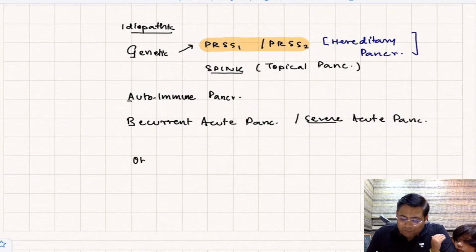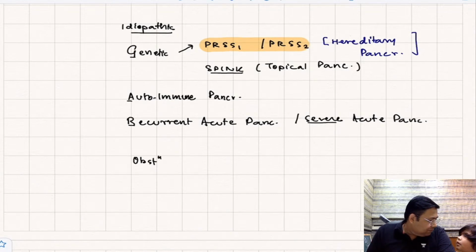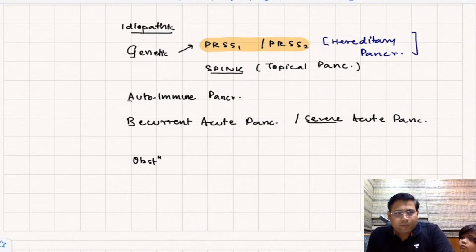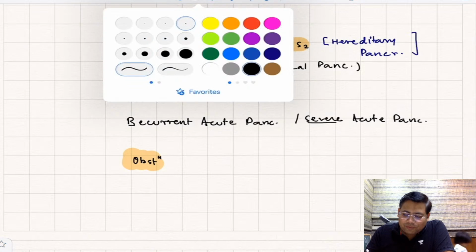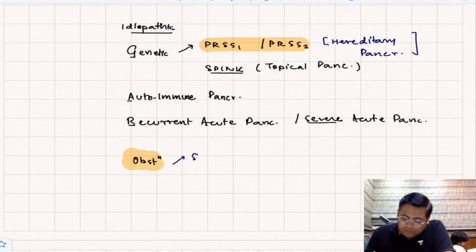Then O stands for the factors which are going to cause obstruction. So, when we talk about obstruction, what are the factors which cause obstruction, students? We have stones in the pancreatic duct.